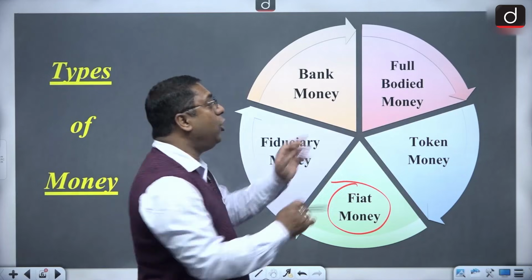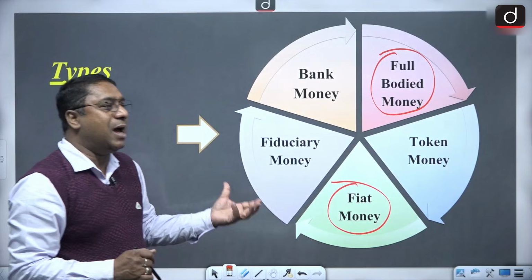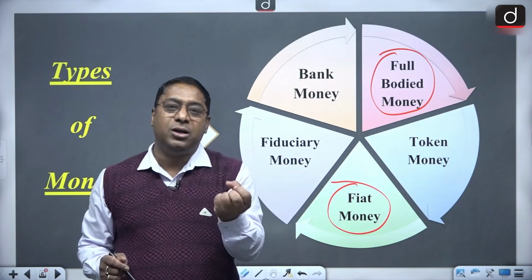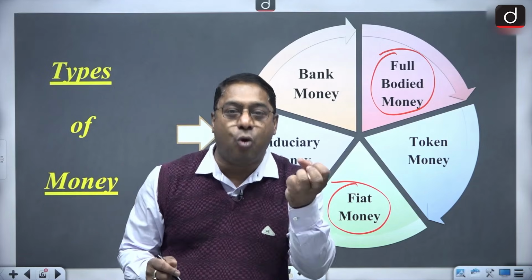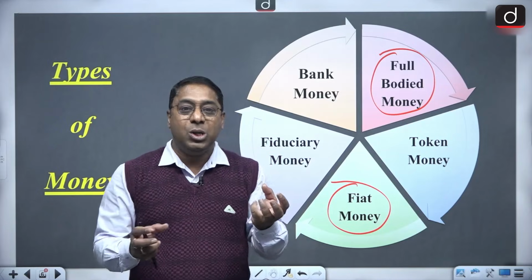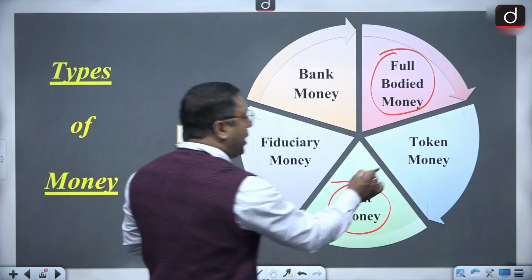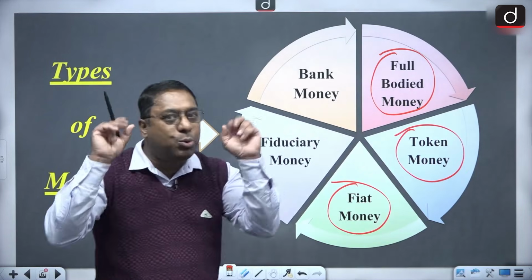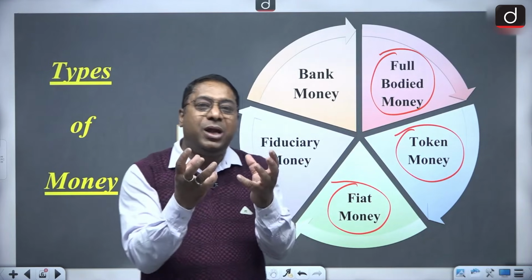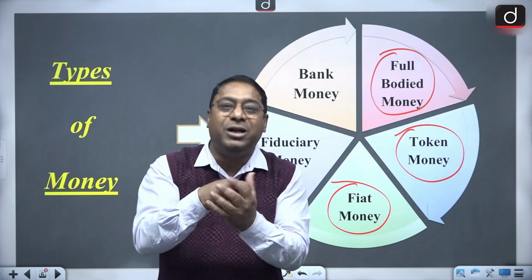Then comes the full-bodied money. Now, for full-bodied money, you can take the example of a gold coin. The gold coin is made up of gold, so there is an intrinsic value with regard to the gold. So when it comes to full-bodied money or token money, there are two things you have to remember. One is the intrinsic value. Intrinsic value means the commodity value, that is, what is the value of that commodity?